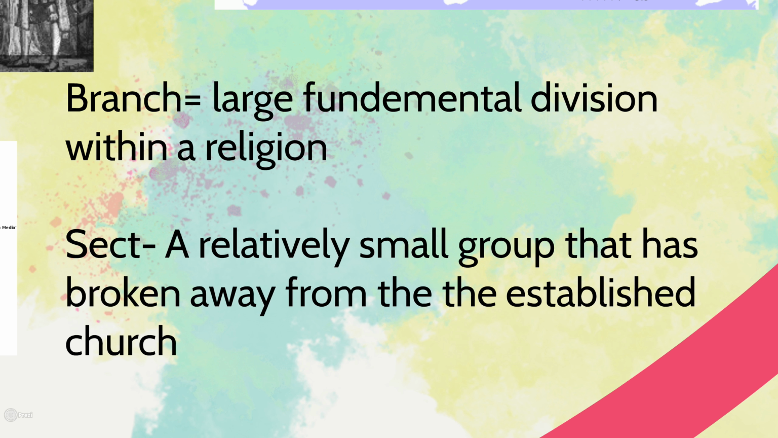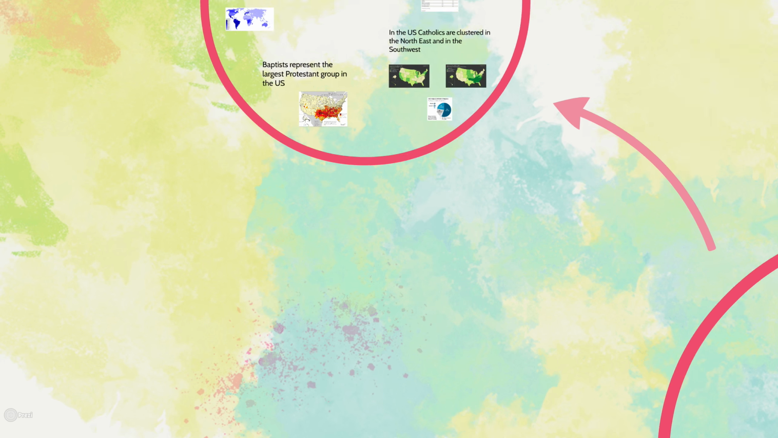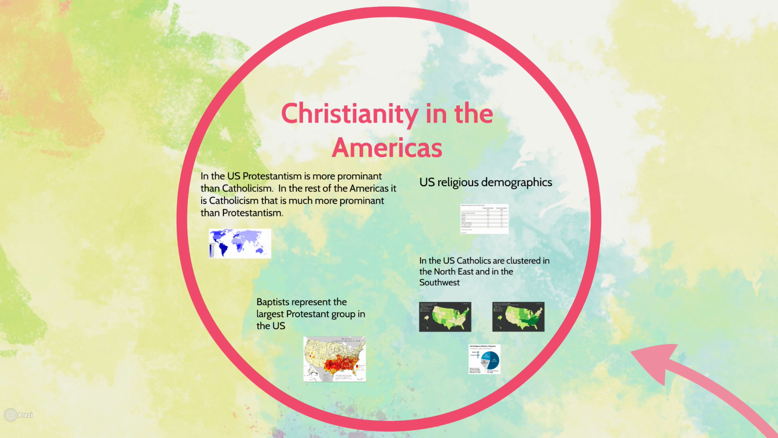So the differences between a branch and sect. A branch has a large fundamental division within a religion, whereas a sect is a relatively small group that has broken away from the established church. So just remember, branch, large fundamental division; sect, a relatively small group that has broken away from the established church. So for the test, you're also going to need to know about Christianity in the Americas.